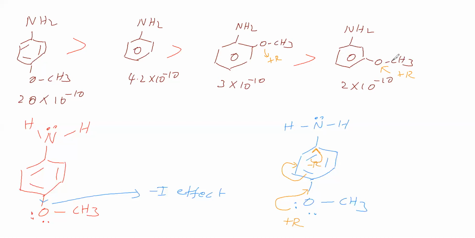So because of this methoxy, at this carbon no negative charge, therefore lone pair density low, lone pair density high, so basic strength is high, basic strength is low. Okay, so to explain this basic strength, we have to consider plus R effect. Sir, we'll take another example.